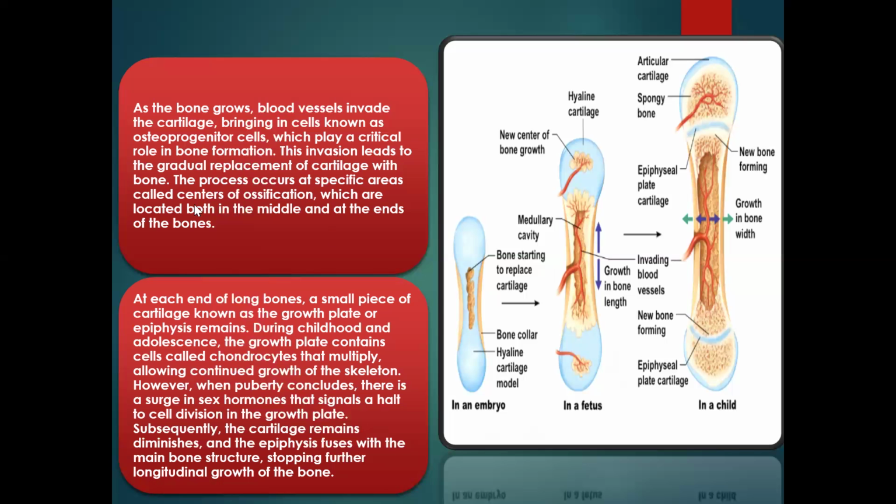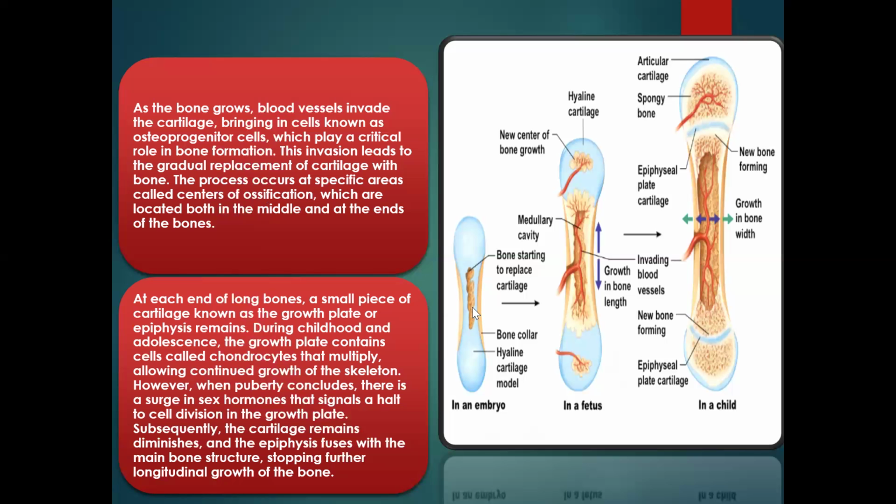This invasion leads to the gradual replacement of cartilage with bone. This cartilage is now replaced with this bone. The process occurs at specific areas called the center of ossification, where these osteoprogenitor cells are first deposited.